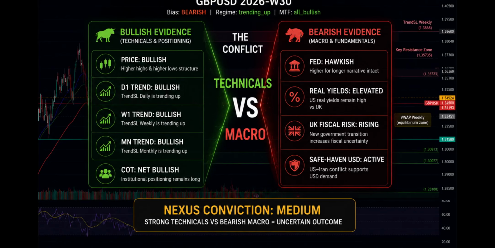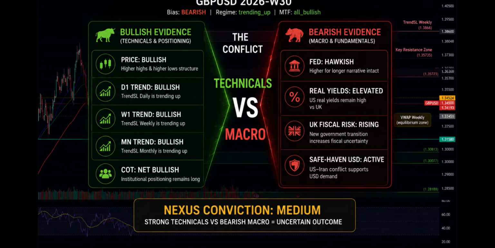The conflict. Here's where the story becomes interesting. Every major technical signal inside Nexus remains bullish. Daily trend SL is bullish. Weekly trend SL is bullish. Monthly trend SL is bullish. Institutional positioning from the latest COT report also remains net bullish. But the macro picture says something completely different.